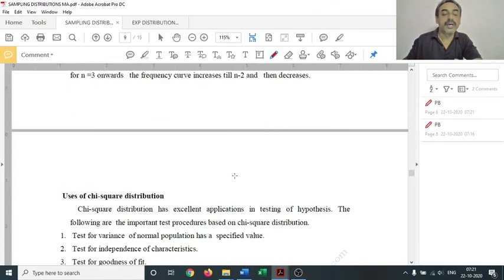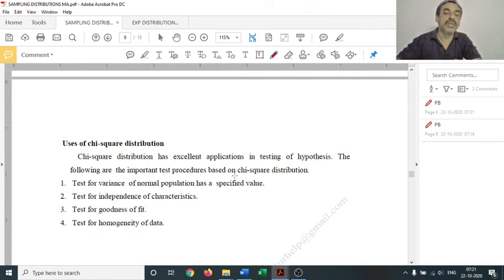And next are the applications of chi-square distribution. Chi-square distribution has a lot of applications in statistical inference, mainly dealing with the test for whether the variance of a normal population has a specified value, test for independence of characteristics, test for goodness of fit, and also test for homogeneity of data. All those cases will be discussed along with the section on statistical inference.